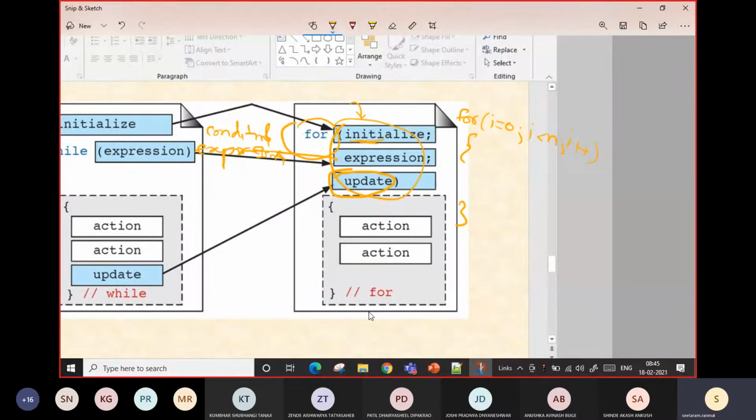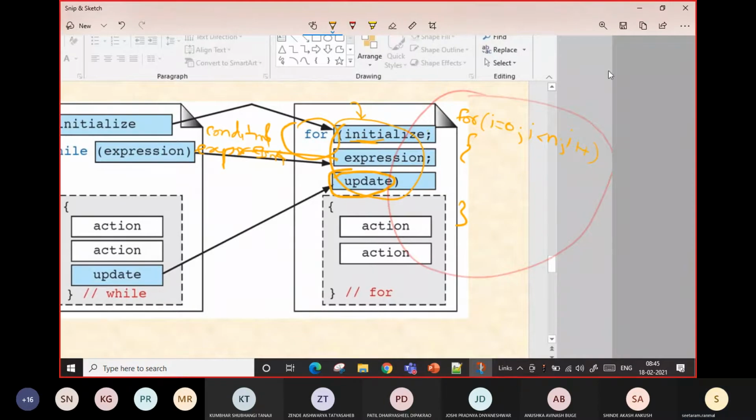Remember this thing. It should break at some time. And the third thing is, we are putting some actions or statements or instructions inside the for loop, so that the loop will have the execution.